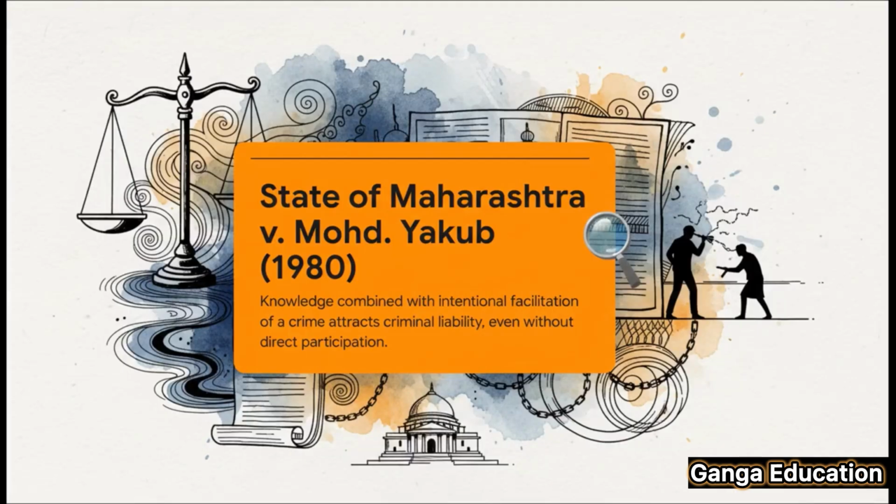This brings us to a landmark case, State of Maharashtra versus Muhammad Yaqub. In this case, the Supreme Court made it very clear. They said that if you know about a crime and you intentionally do something to help it happen, you are criminally liable. You don't have to be there for the final act to be guilty.